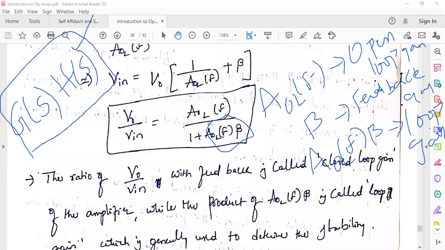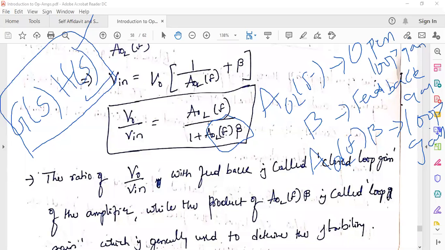So G of S is some transfer function that is given, and we would use root locus to find out the stability of it. Similarly, we would use the Bode plot procedure to draw the frequency response, drawing the magnitude and phase plot, right? So G of S into H of S, right? We know that this is called loop gain, right?